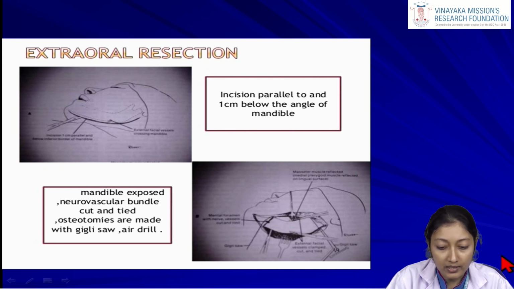Most commonly we will use an incision which is parallel to and 1 centimeter below the angle of the mandible, a submandibular incision, following which layer-wise dissection is done, the mandible or the affected bone is exposed, the neurovascular bundle is cut and tied, osteotomies, drills, saw, etc. are used, and the affected or pathologic bone is removed.